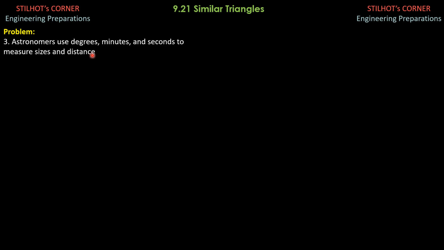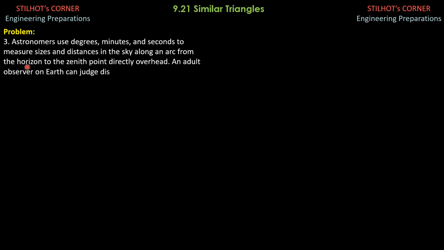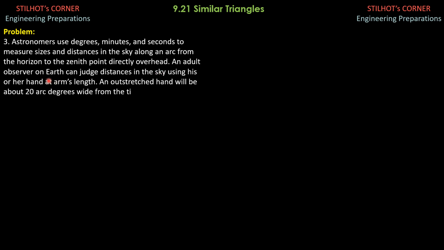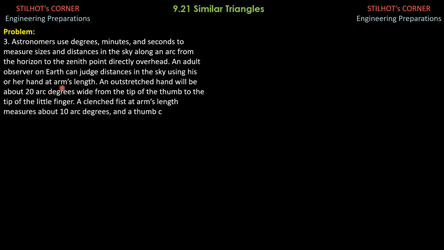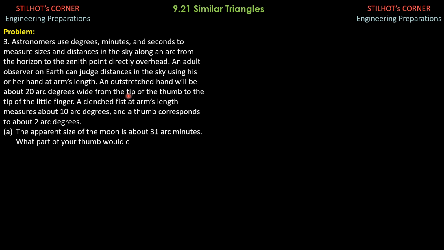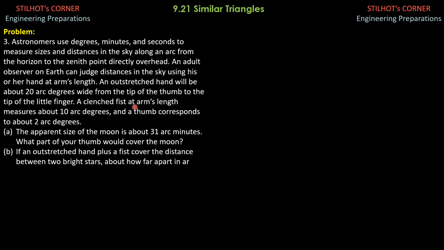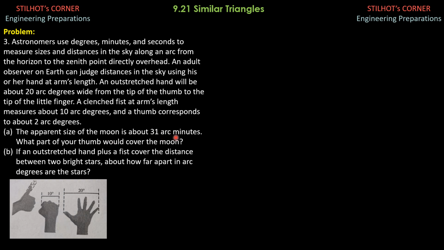Astronomers use degrees, minutes, and seconds to measure sizes and distances in the sky along an arc from the horizon to the zenith, the point directly overhead. An adult observer on Earth can judge distances in the sky using his or her hand at arm's length. An outstretched hand will be about 20 arc degrees wide from the tip of the thumb to the tip of the little finger. A clenched fist at arm's length measures about 10 arc degrees, and a thumb corresponds to about 2 arc degrees. So A, the apparent size of the moon is about 31 arc minutes.